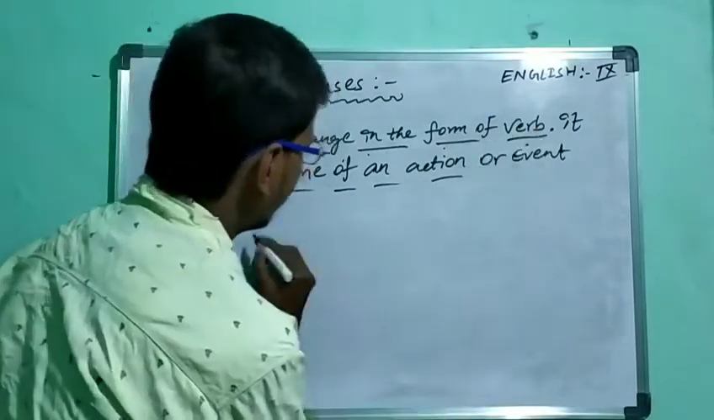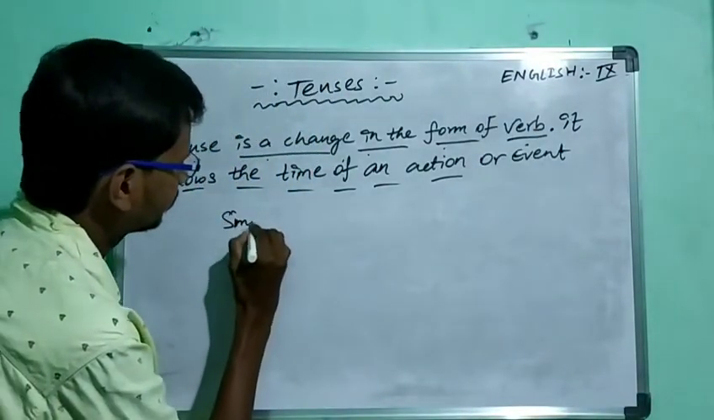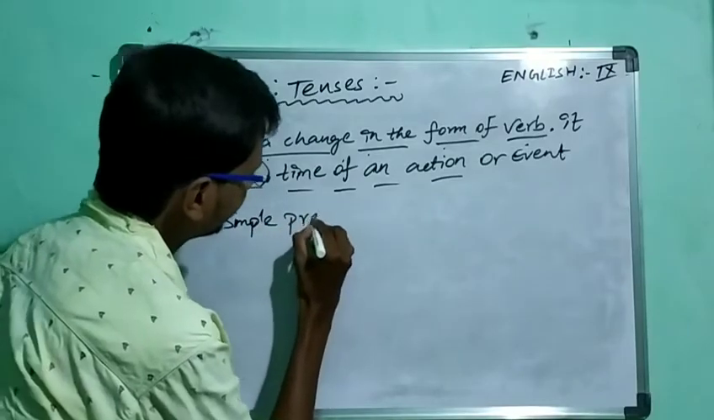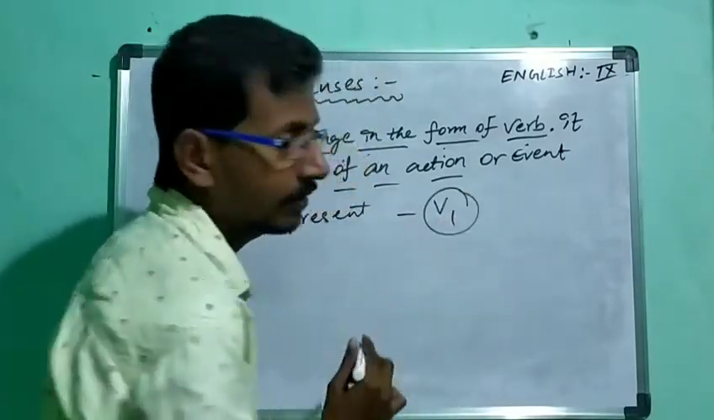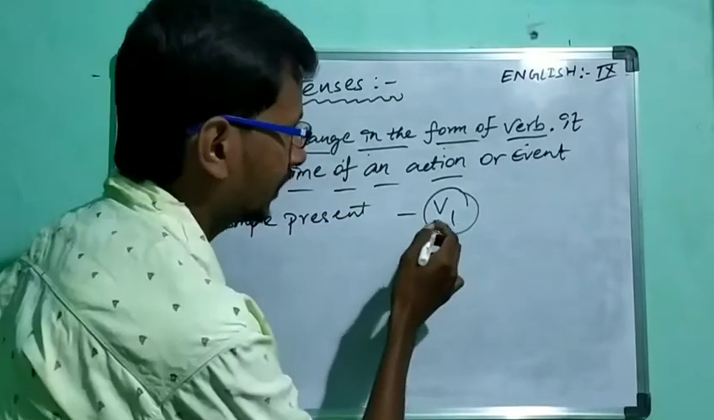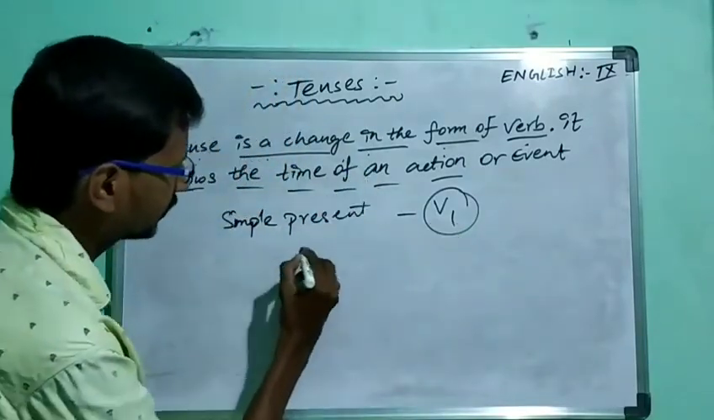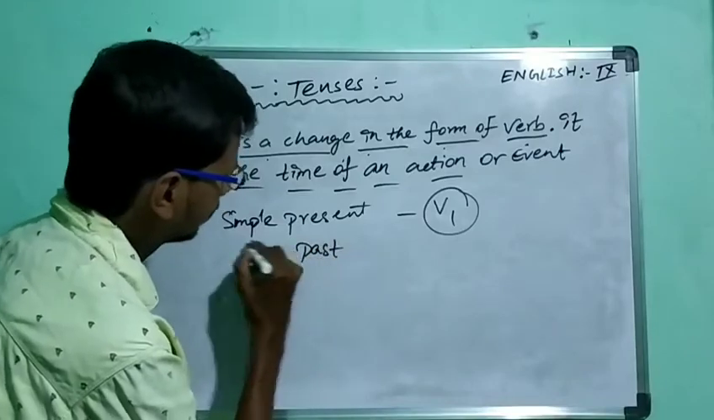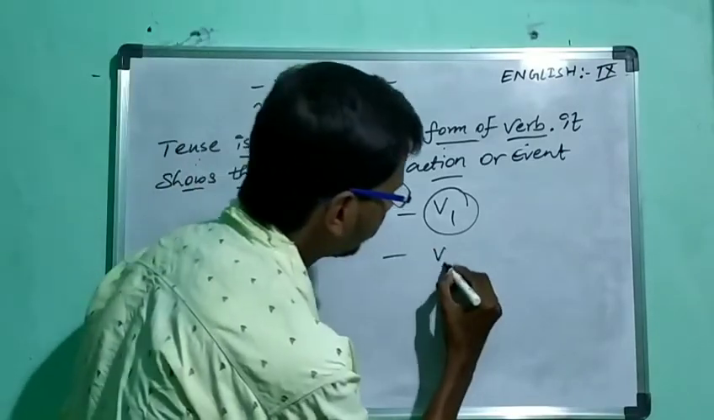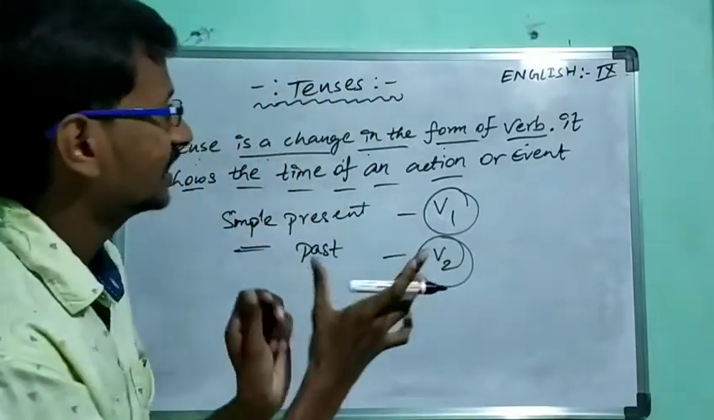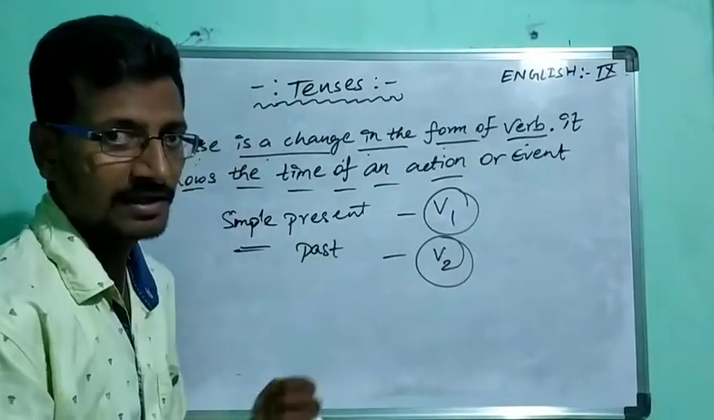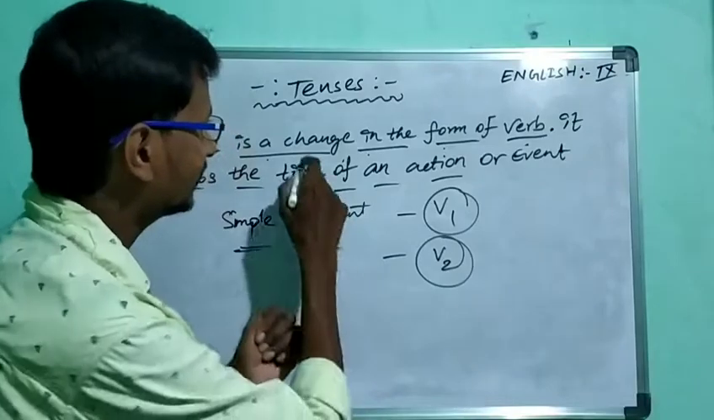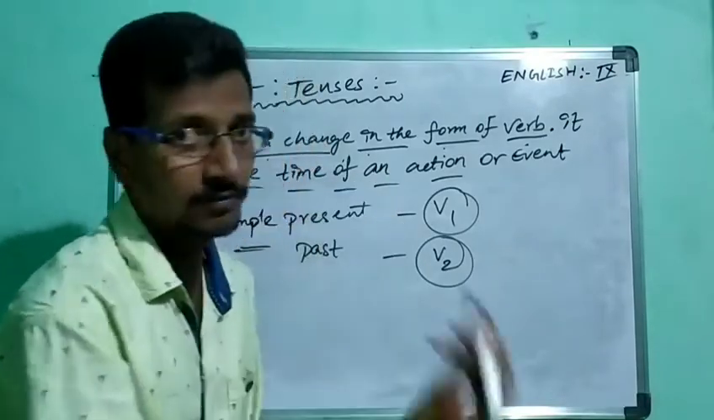For example, in simple present we would have verb 1. Then when we come to the simple past, we would have verb 2. So that is the change in the form of a verb according to the particular tense.